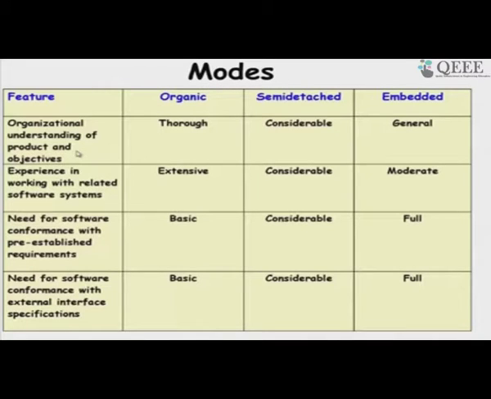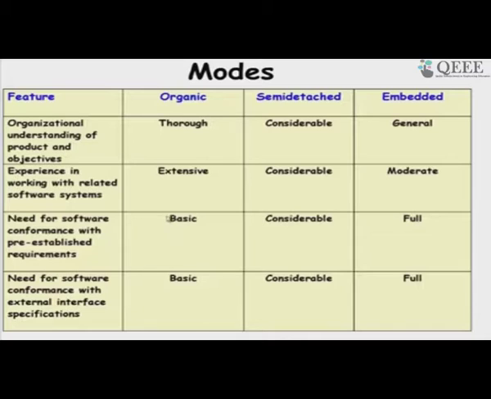He said that if the understanding of the software is thorough, then it is likely to be organic, but there are other factors also. Experience with similar software, if it is extensive, then it is organic. Then there is the need for conformance with pre-established requirements.